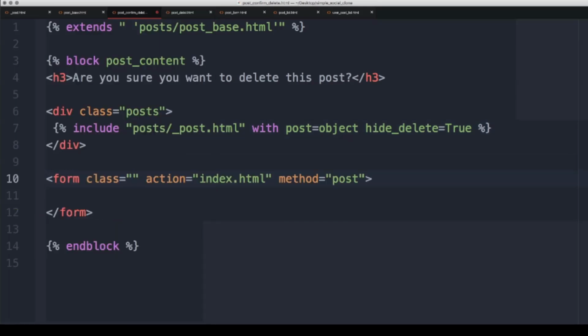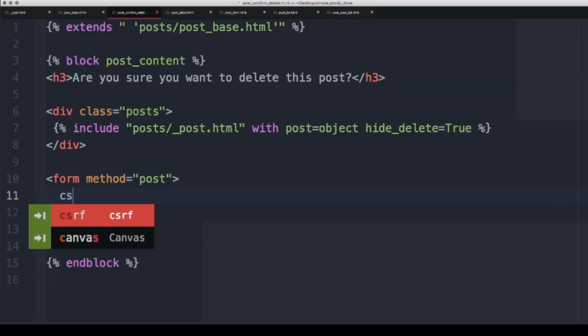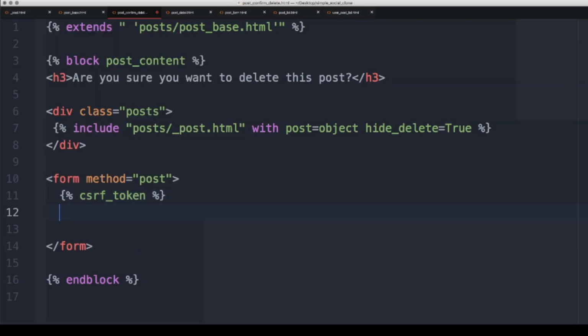So the form does not need a class. It doesn't even need an action. We just need a method of post, take in a CSRF token here, and then we'll say input type is submit. So essentially just saying yes, I want to delete. We can give it a value of confirm delete just to make it really obvious to the user that they are about to delete their post. So confirm.